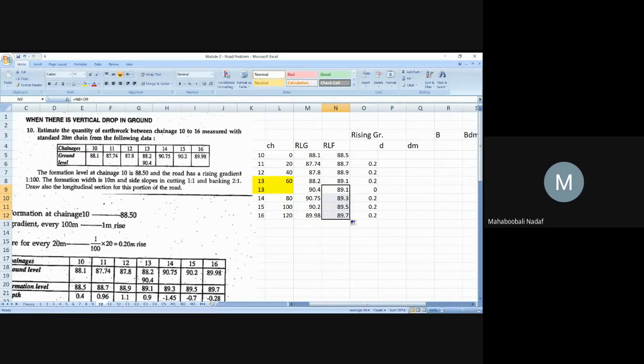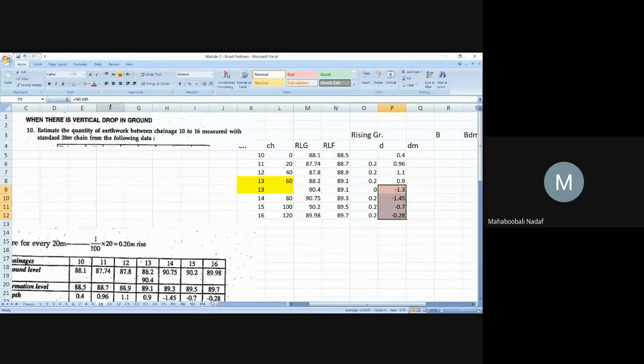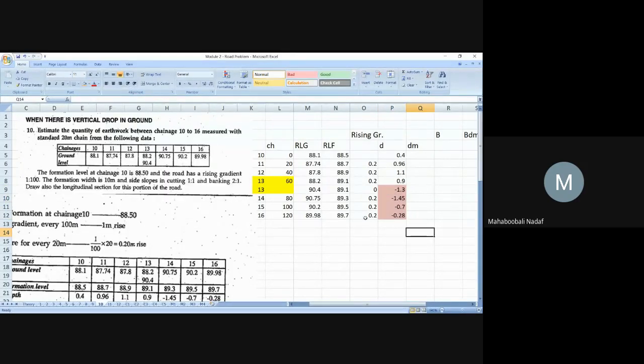Is that okay now? Yes, sir. Very good. Now, as usual, here I should do, no? Okay. Depth. What is the depth? RLF minus RLG. Yes or no? Yes, sir. These things are coming in negative, so I will mark it with some color. Pink color. Ranganath, which color do you want? Red, sir.